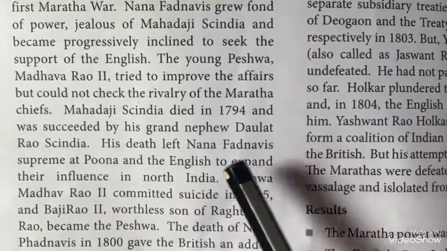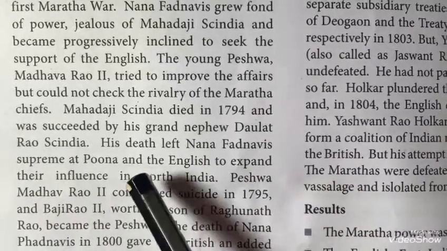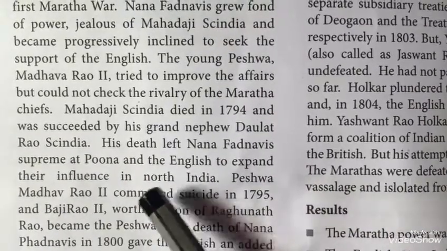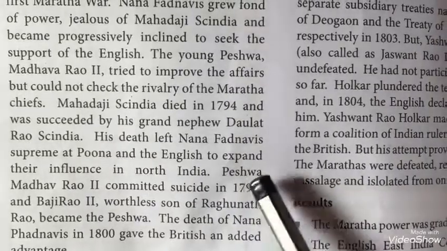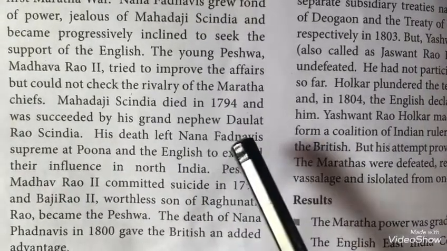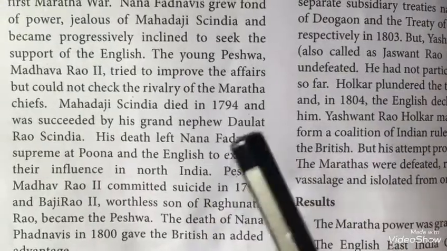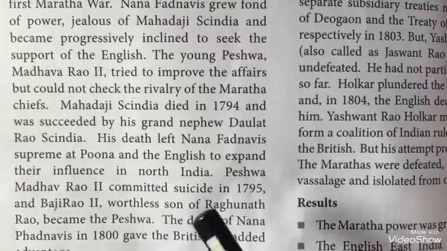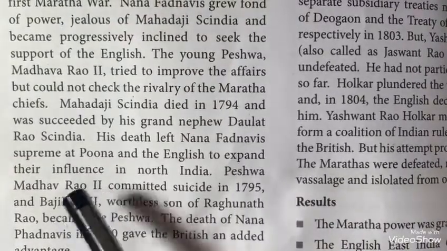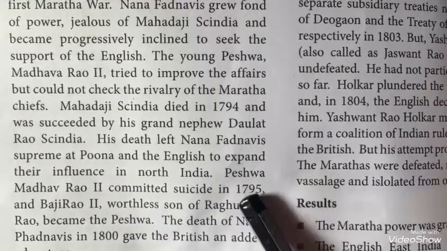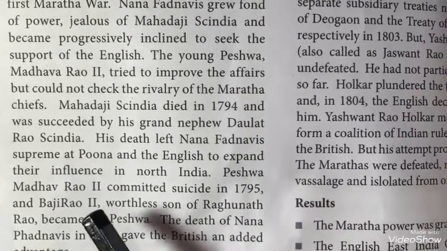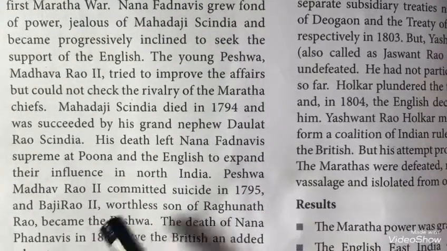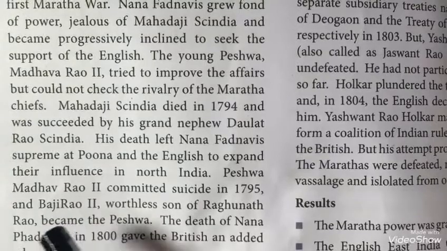His death left Nana Fadnavis supreme at Pune. So this is a way for the English to expand their influence in North India. We have also learned that as a result of the First Anglo-Maratha War, Raghunath Rao was pensioned off and Madhav Rao was accepted as the new Peshwa. But now Peshwa Madhav Rao II committed suicide in the year 1795, and the next Peshwa is the worthless son of Raghunath Rao. He became the Peshwa. His name is Baji Rao II.